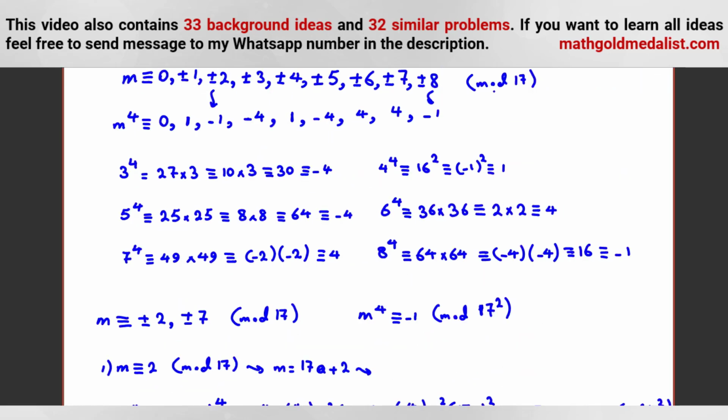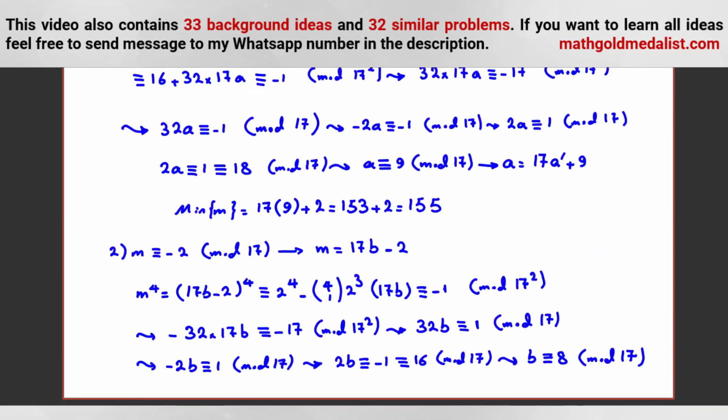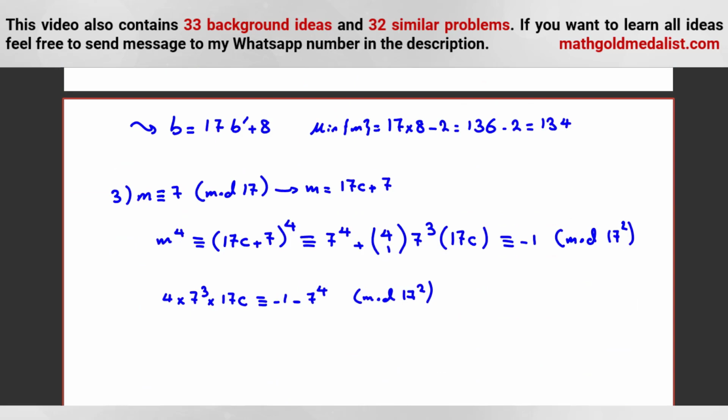It's plus minus 8, we said, not 7. So let me correct this part: it is 8, 8 to the 4, and 8 cubed. So m is 8.